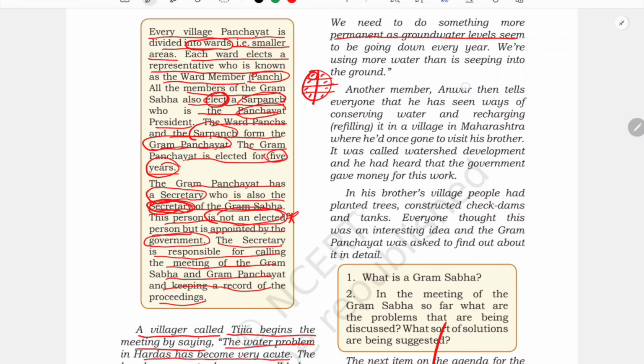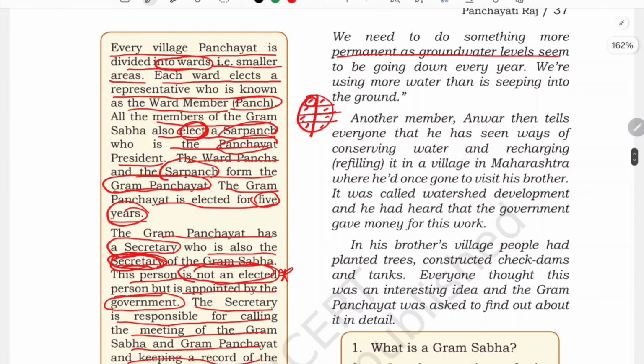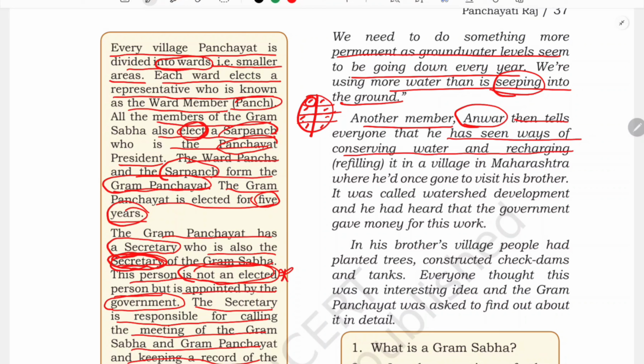So here he said we need something more permanent, as the groundwater level seems to be going down everywhere. Even if we deepen the hand pump, what will happen? Next season the water will dry up again. We are using more water than is seeping into the ground through rain, and that is why we are facing this water crisis. Then another member, Anwar, tells everyone that he has seen ways of conserving water and recharging it in a village in Maharashtra where he had once gone to visit his brother.